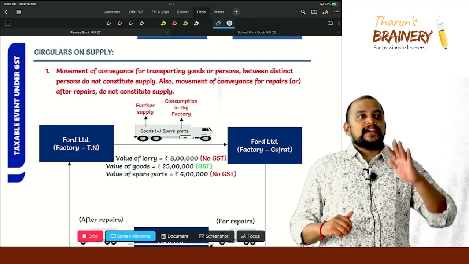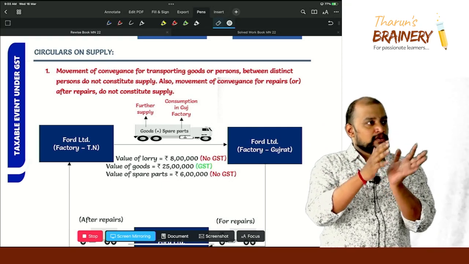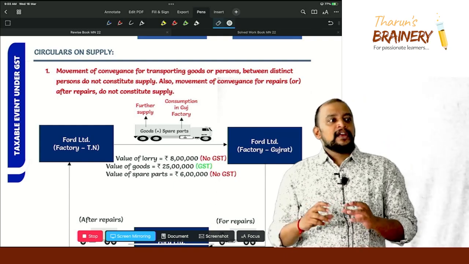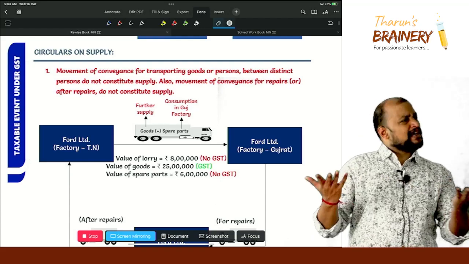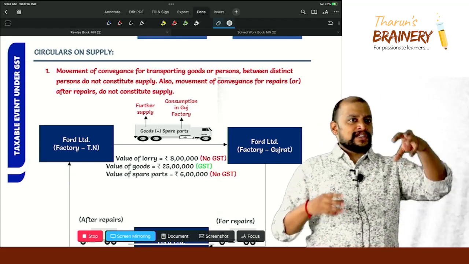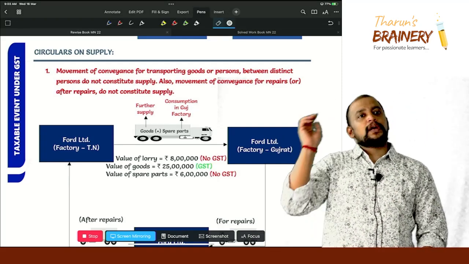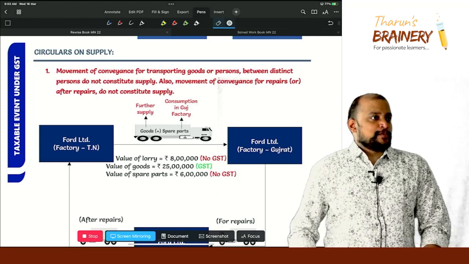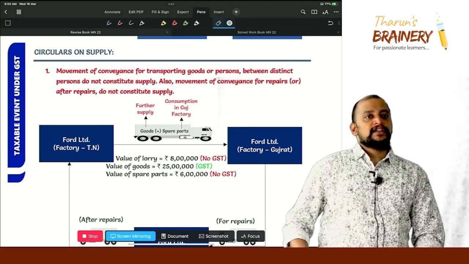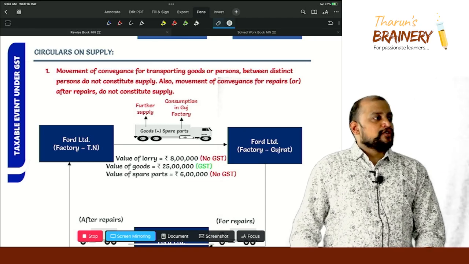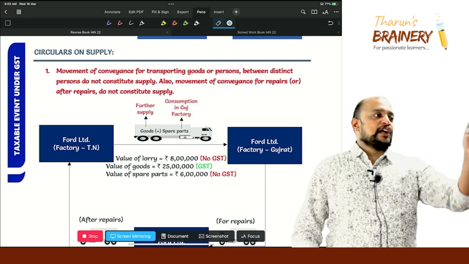Now, there is a vehicle that is carrying some goods to another distinct person. On these goods, do we need to pay GST, will it become supply? Yes. The goods taken from one distinct person to another distinct person are treated as supply. What about the vehicle? Do we need to pay GST on the vehicle also? Is the vehicle goods or not? Yes, it is movable, so it comes under goods. Therefore, the department asks them to pay GST on the vehicle also.